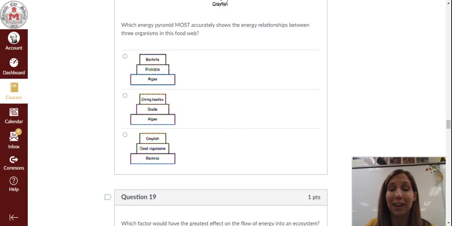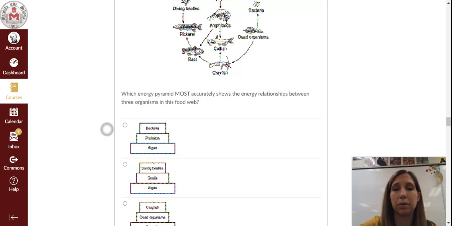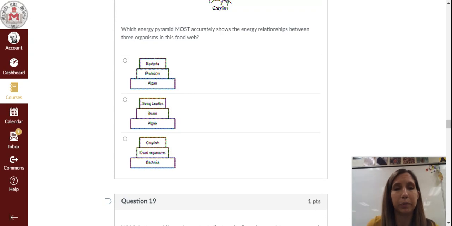So for answer option A, we have algae at the bottom, protozoa at the next level, and bacteria at the top. Answer option B, algae at the bottom, snails in the middle, diving beetles at the top. Or answer option C, bacteria at the bottom, dead organisms in the middle, and crayfish at the top. So again, you're using this food web here to interpret these energy pyramids below.